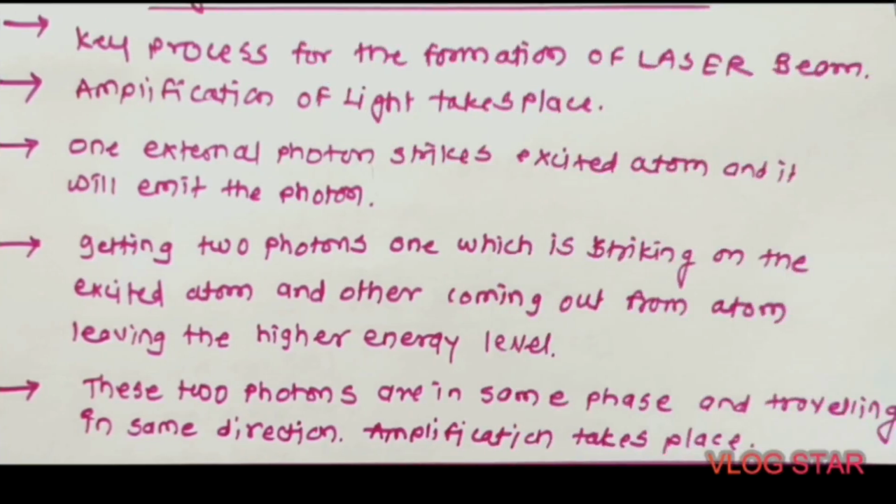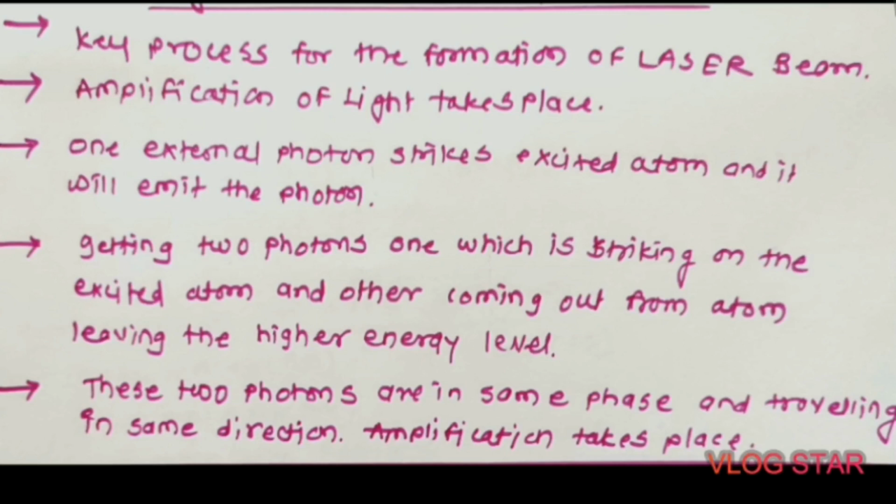So in this summary, we can see the stimulated emission process in short. This stimulated emission is the key process for the formation of the laser beam. Here the amplification of light takes place. For that amplification, we require one external photon which will strike the excited atom and it will emit the photon energy.